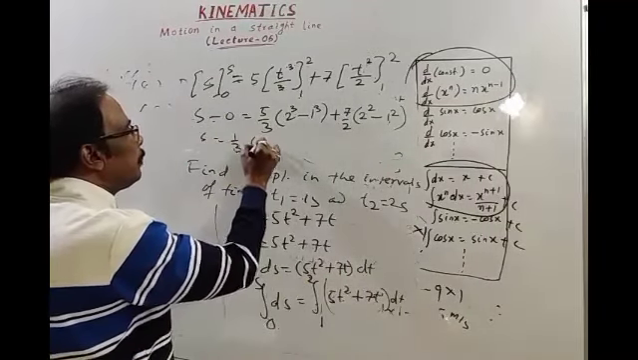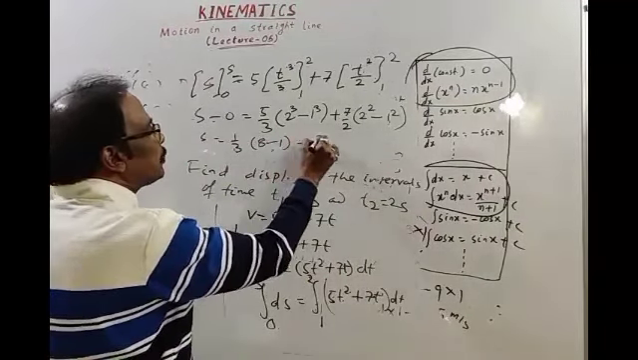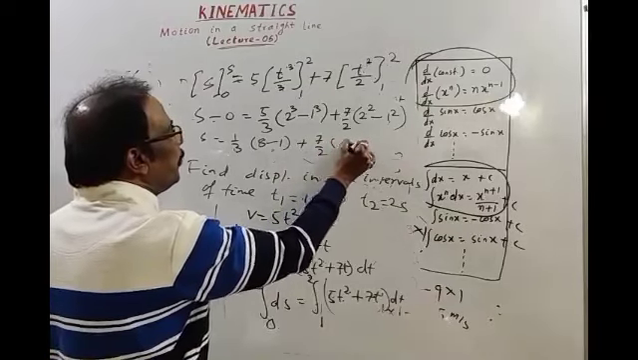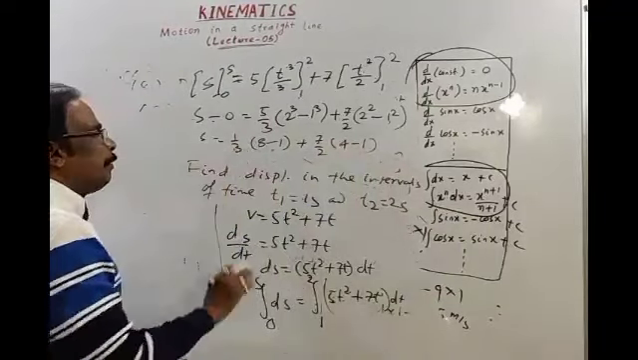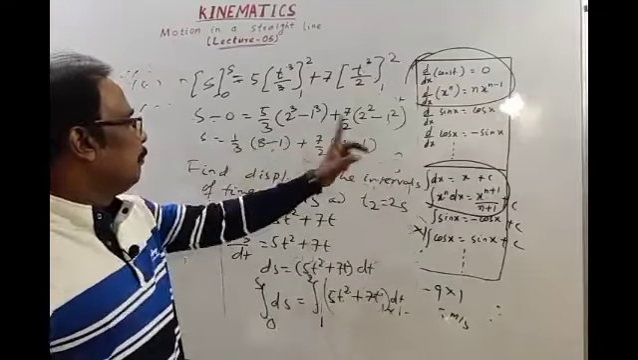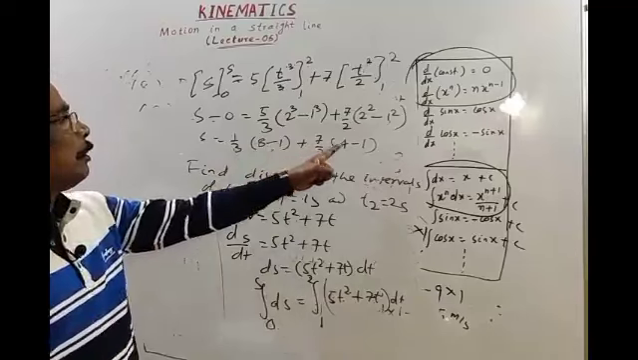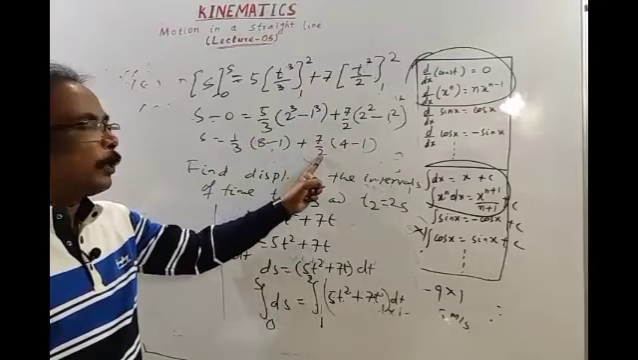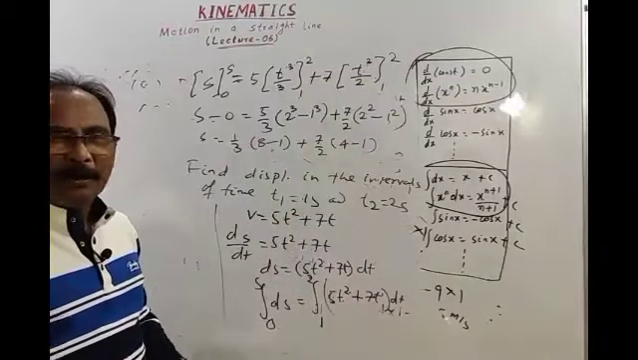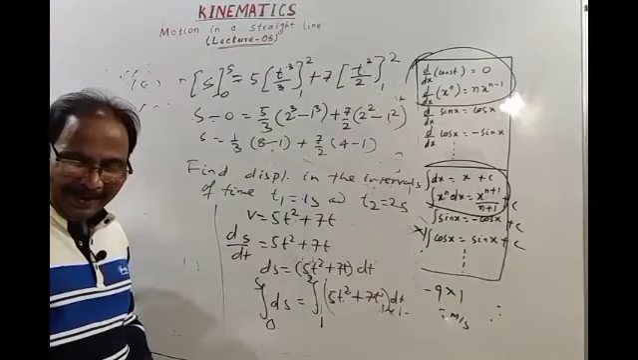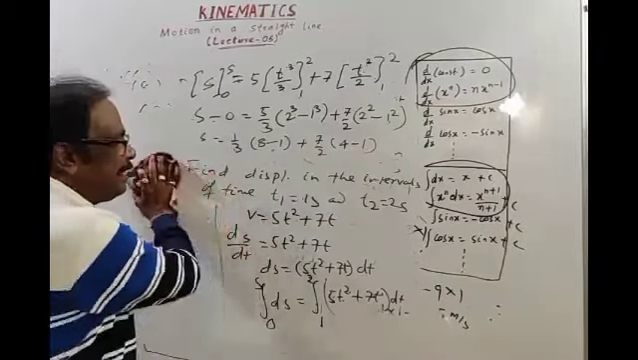5 by 3 into 8 minus 1 plus 7 by 2 into 4 minus 1. You can solve it now. Nothing more bigger. Then the unit will be meter. This is 7 by 3, and this is 3 into 7, 21 by 2. Then add it, you will get your answer. Okay. Very easy.